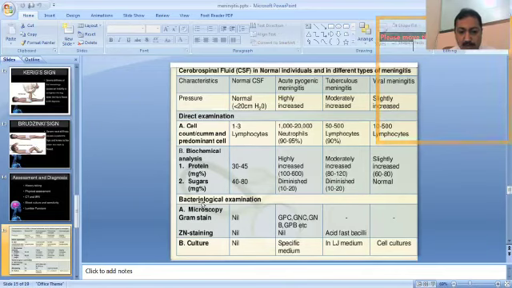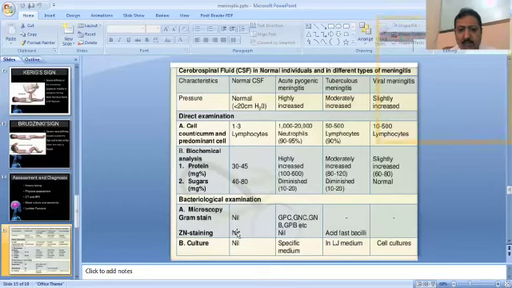Now we come to the microscopic examination. In microscopic examination, the Gram stain in case of the normal CSF will be nil. While in acute meningitis, there will be gram positive cocci, gram negative cocci, gram negative bacilli, and gram positive bacilli, which you will see on the Gram stain examination.